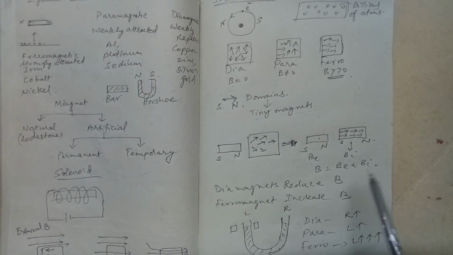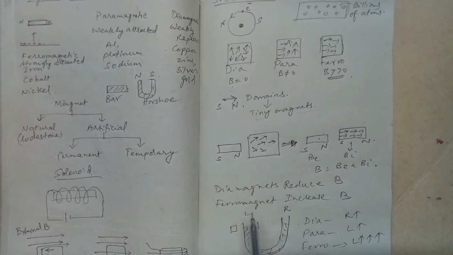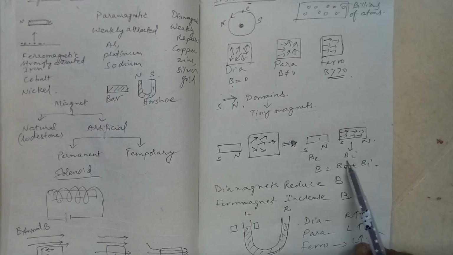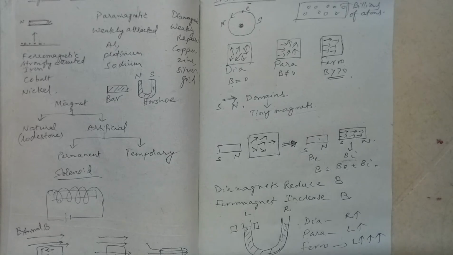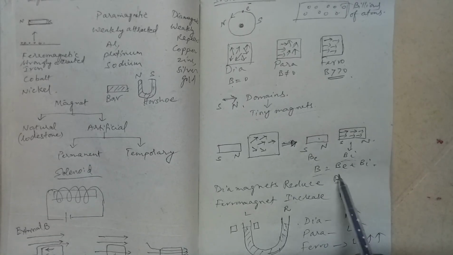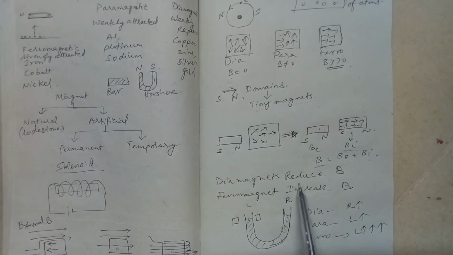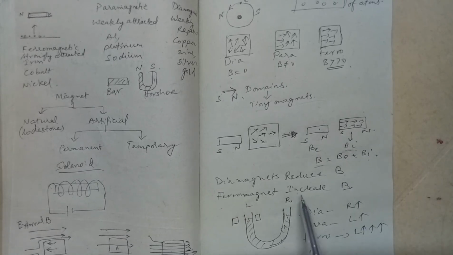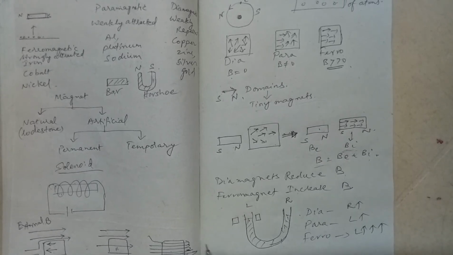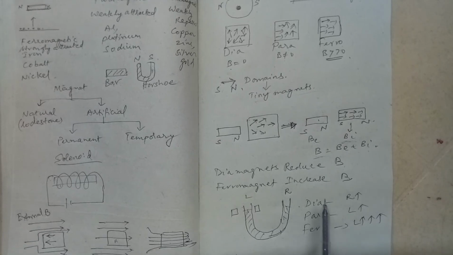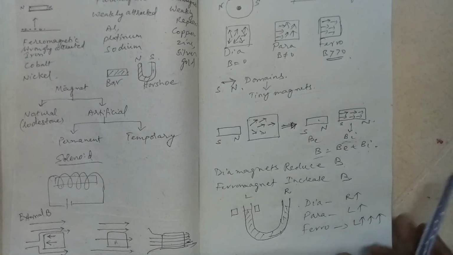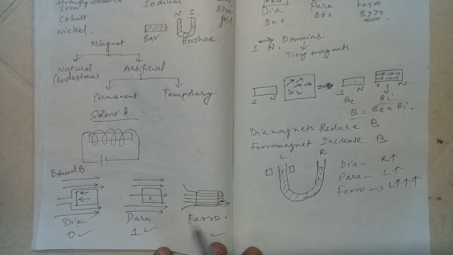So here you can see there is a realignment of magnetic field lines. Magnetic field lines always are from north to south. So this is my induced magnetic field. It is in the same direction as the external magnetic field. So the total magnetic field is BE plus BI in the case of ferromagnets. The magnetic field becomes even stronger. So diamagnets reduce B, but ferromagnets increase B. This is the reason why this type of pattern is observed.